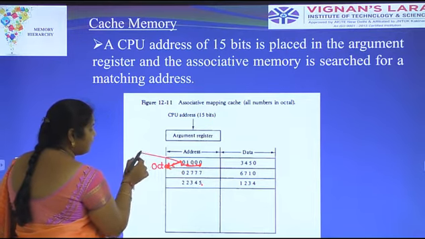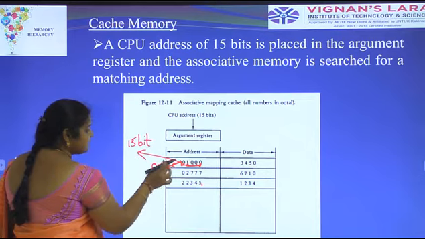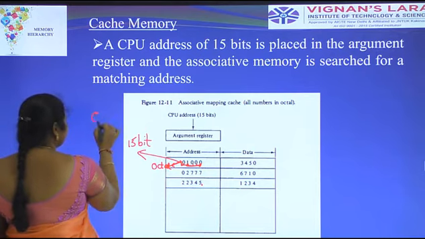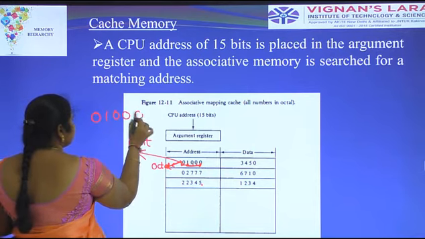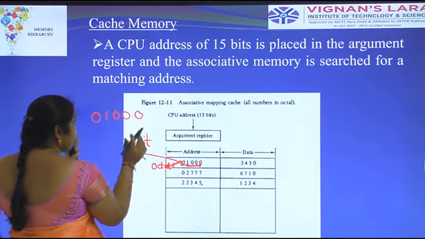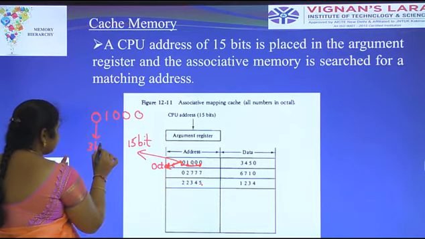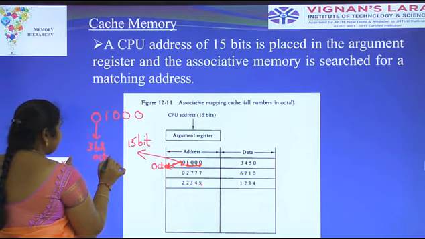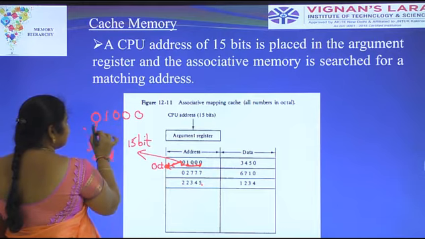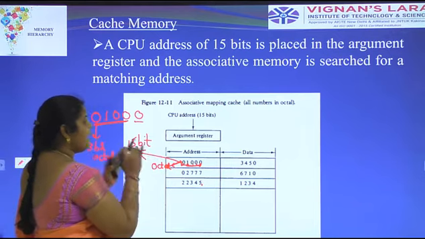The address is 15 bits. In this 15 bit address, each digit is represented with octal. Here we take the first address as 0, 1, 0, 0, 0. This is in the form of a 5 digit representation. The address register has totally 15 bits. Each octal digit represents 3 bits, 3, 3, 6, 6 plus 3, totally 15 bits are present in the address register.